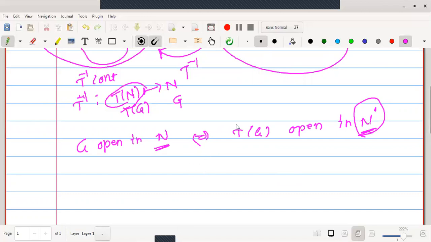Therefore, this is what we have studied today. Three definitions: isometry, isometric isomorphism, and topological isomorphism.